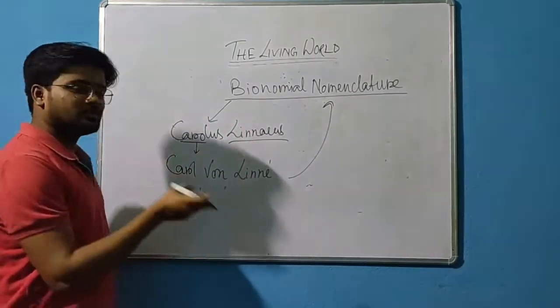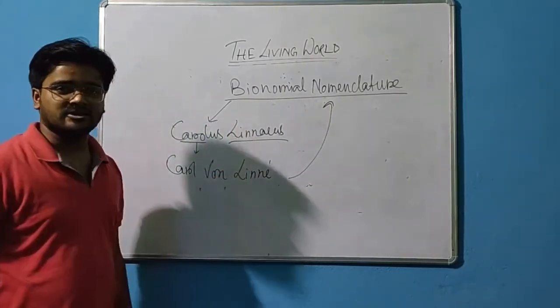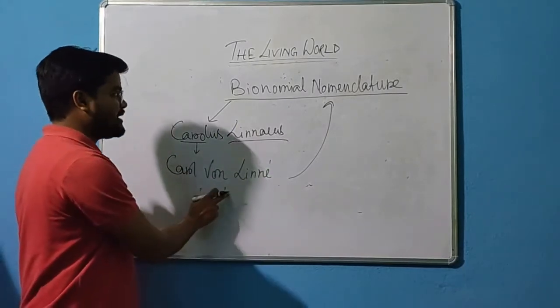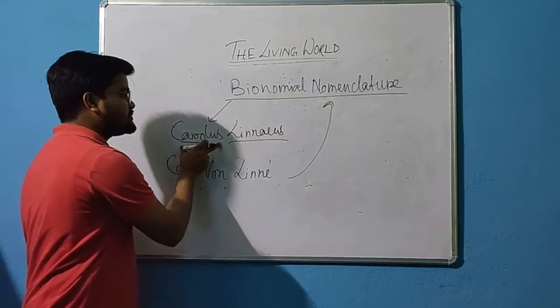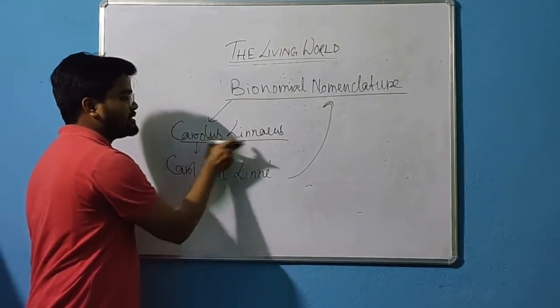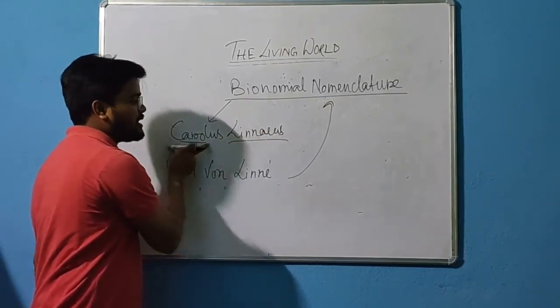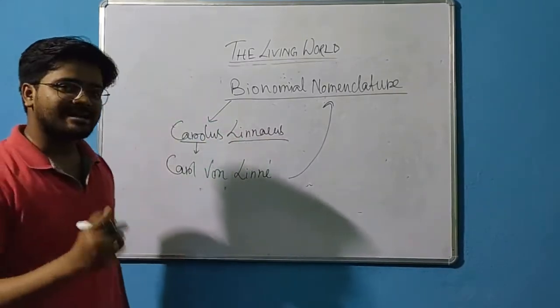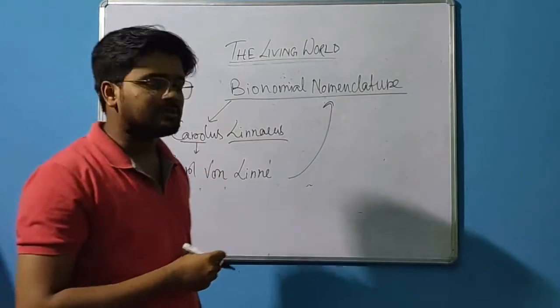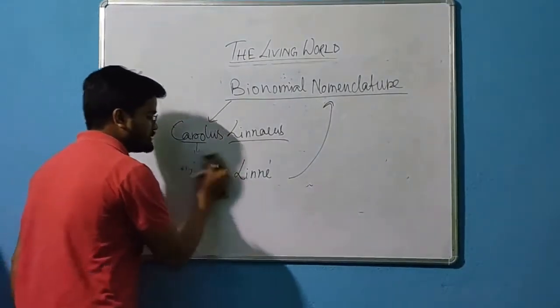Got it? He was so dedicated in that binomial nomenclature. Later he changed his name after the binomial nomenclature got recognition. So he also changed his name into Carolus Linnaeus. So this is also a binomial term. Got it? So let's understand some basic rules of the binomial nomenclature.